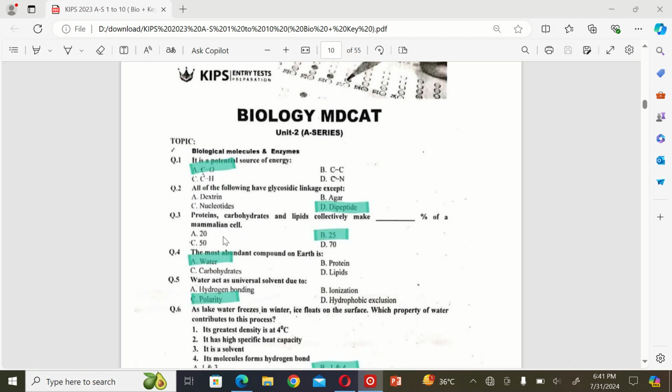The next MCQ is: protein, carbohydrate, and lipids collectively make dash percent of a mammalian cell. A. 20%, B. 25%, C. 50%, D. 70%. So the correct option is B.